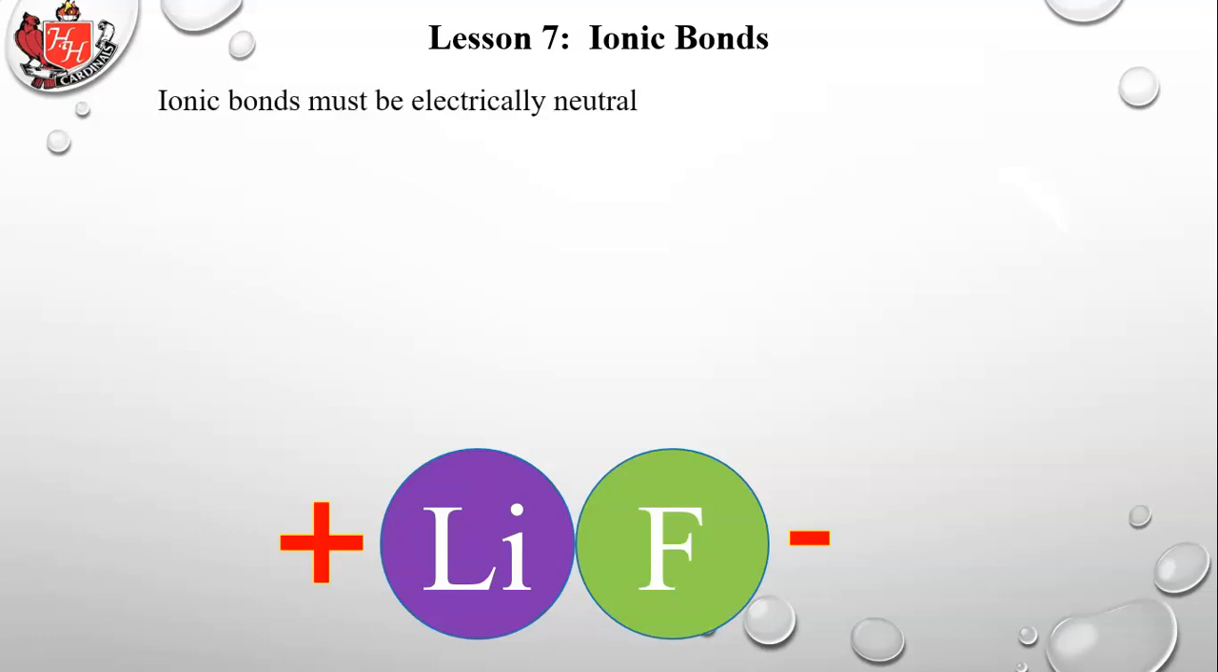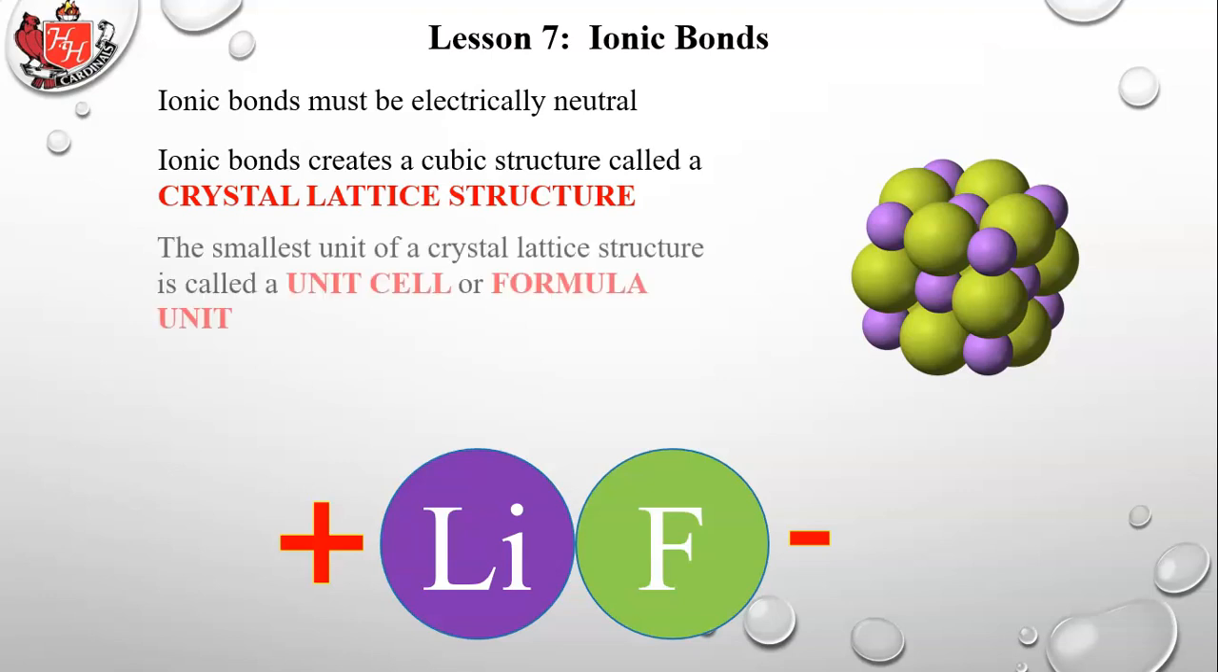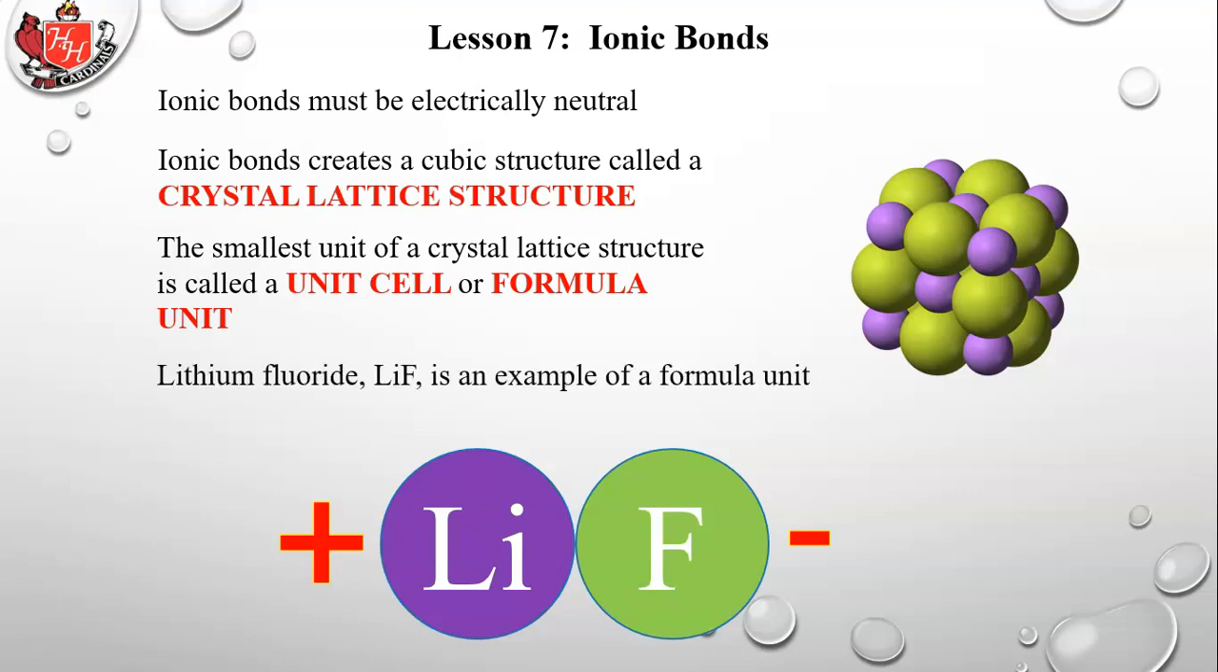Ionic bonds must be electrically neutral, so these 2 are. One has a +1 charge, one has a -1 charge, and so that's electrically neutral. They balance out. Ionic bonds create a cubic structure called a crystal lattice structure. The smallest unit of a crystal lattice structure is called a unit cell or formula unit. Lithium fluoride, which is what you see here, is an example of a formula unit.